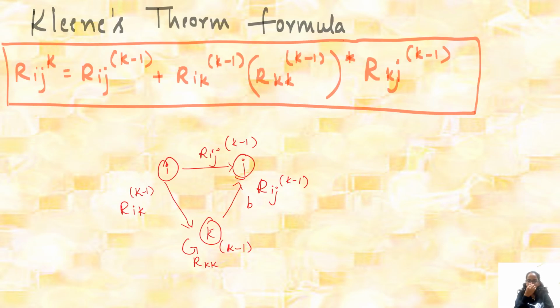So this is Kleene's theorem formula. The formula is R_ij^(k) = R_ij^(k-1) + R_ik^(k-1) · (R_kk^(k-1))* · R_kj^(k-1). This is the formula we'll be using on problems with Kleene's theorem.